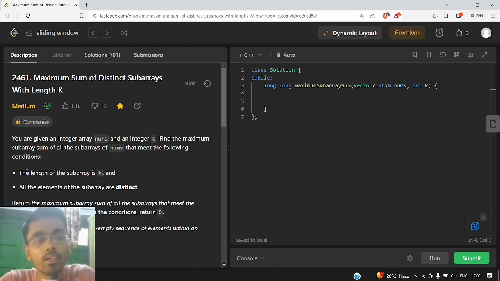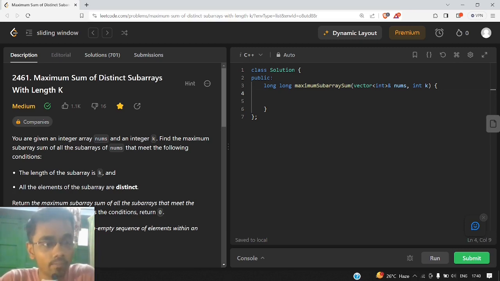So the first condition is the length of the subarray should be equal to k, and all the elements of the subarray should be distinct. So indirectly they are saying that the length of the subarray should be k, as well as the number of elements inside that subarray should also be k, because it should be distinct. So if the length of the subarray is k, then the number of distinct elements inside that subarray should also be k.